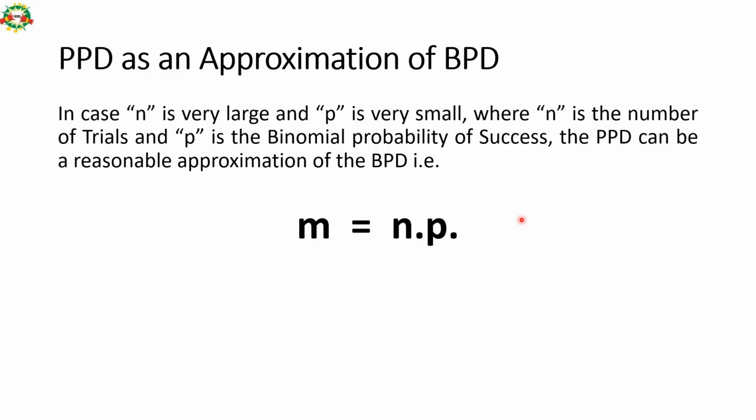PPD is an approximation of BPD. In case n is very large and p is very small, where n is the number of trials, like number of trials very large, and p, the binomial probability of success, is very small, the PPD can be a reasonable approximation of BPD. So remember this formula, m is equal to n multiplied by p.